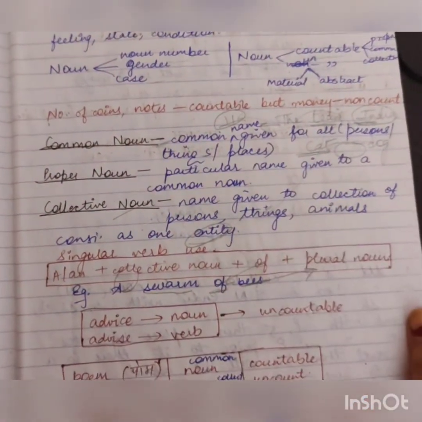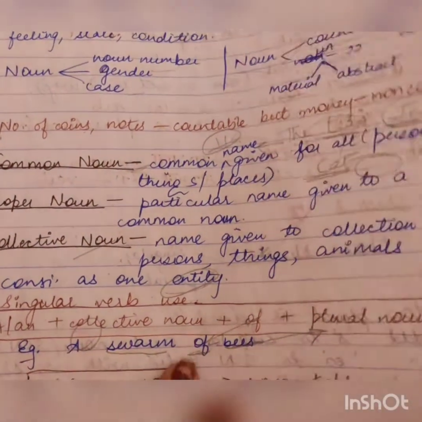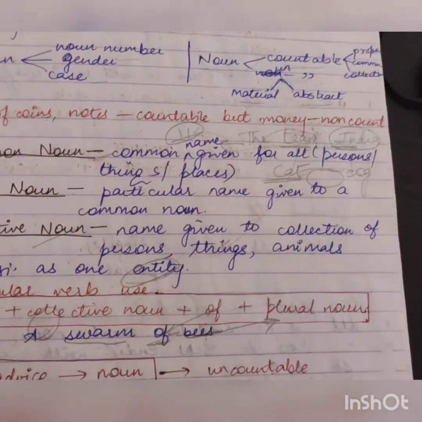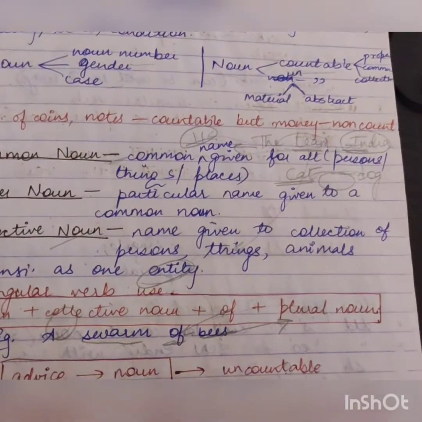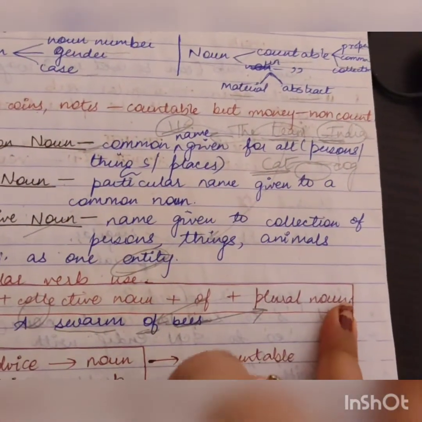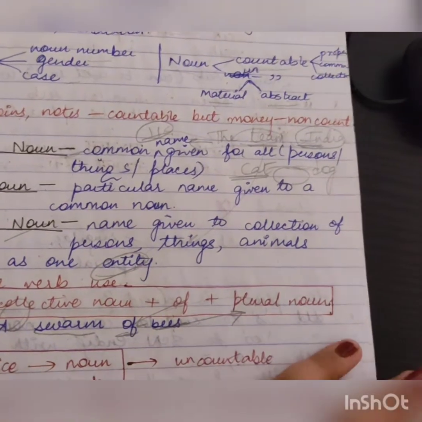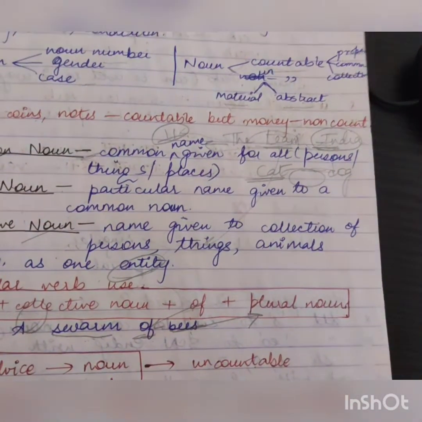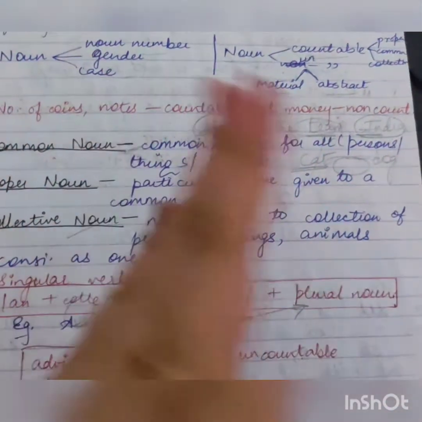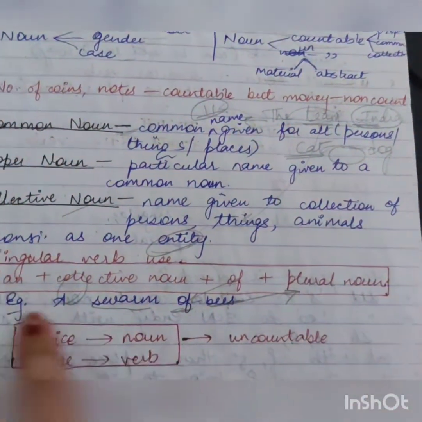I say a class of students, right? You may have heard this phrase, a class of students. So a collective noun for a group of students is class. Of is put and a plural noun is put. Although they are treated as a single entity, they take a singular verb, but the syntax of writing a collective noun as a phrase is what? This, which I have quoted in red colored pen and box. A or an, as per the article usage. You may have studied about article usage. Other than that, this topic will also be taken up by me later on after this noun chapter is completed. A or an, collective noun plus of plus plural noun. This is an example of it.